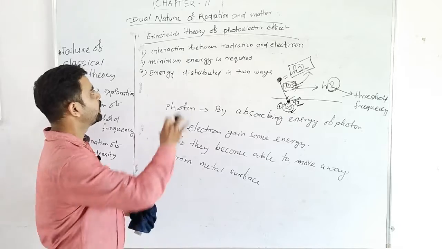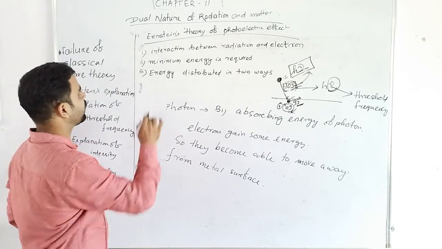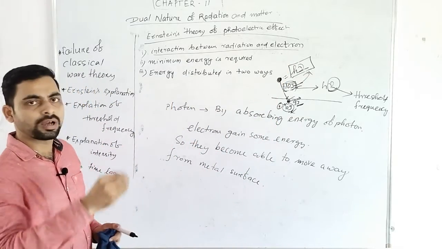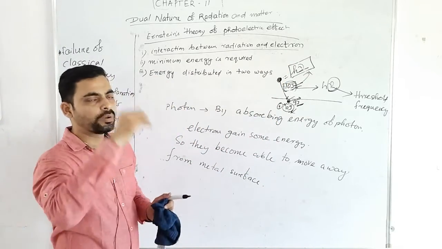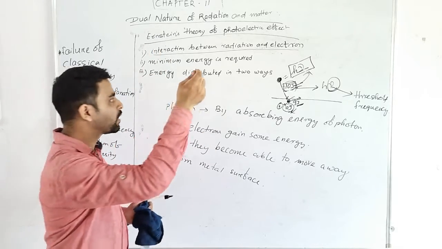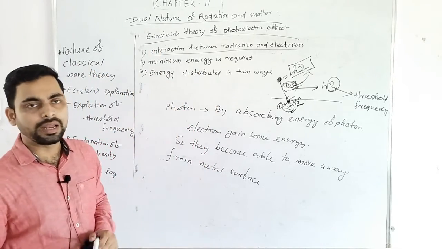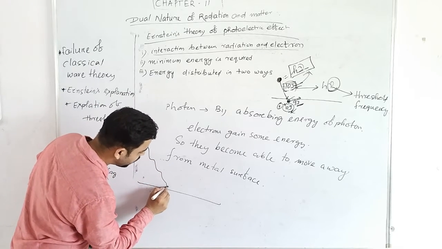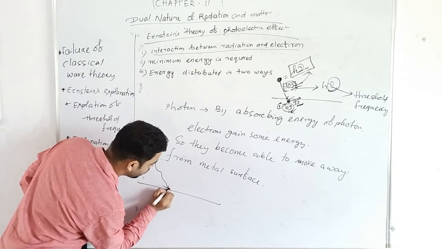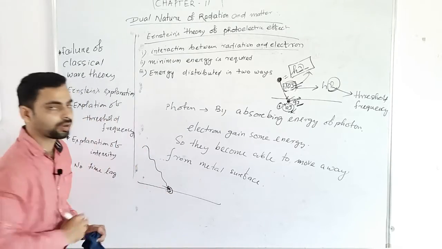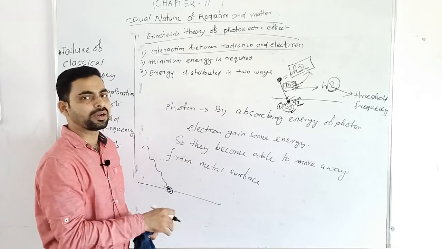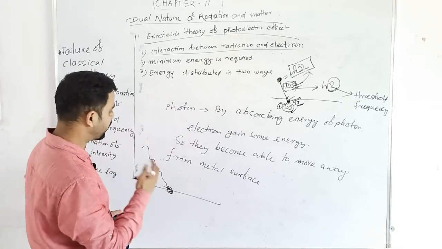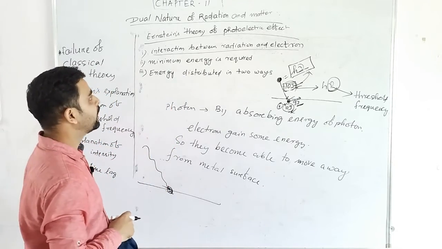ओके, तो अब इस कंसेप्ट में आते हैं. तो फर्स्ट थिंग इज देयर इज इंटरेक्शन बिटवीन रेडिएशन एंड इलेक्ट्रॉन. तो हमने क्या देखा भाई, when we throw the light, the photons will come and interact with the electrons. Suppose it is a metal surface and light is falling here, तो क्या होगा, each photon will interact with one electron. Each photon will try to give all its energy to one electron. So there is an interaction between radiation and electron.